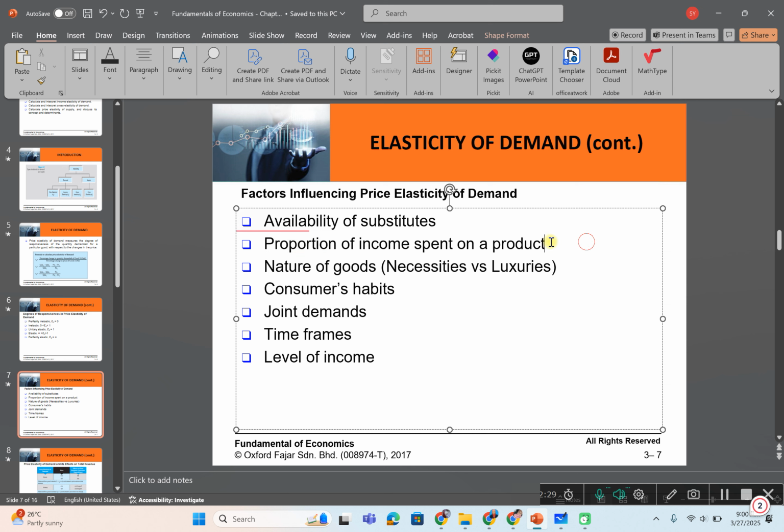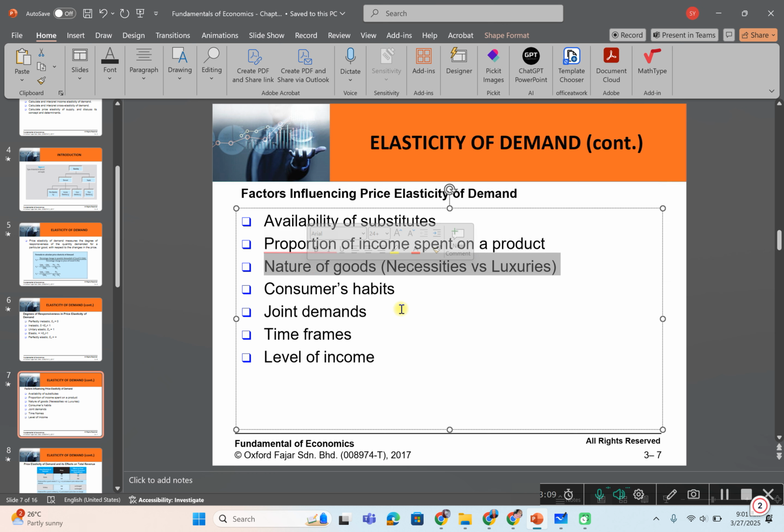Okay. And from the tourism perspective, if renting a bicycle at the tourism attraction place costs only a small proportion of income, they don't really mind paying it. But if renting a car, it costs more, it becomes elastic. Okay, so if only a small proportion of income is spent, it's inelastic, but if it's bigger, then it's elastic.